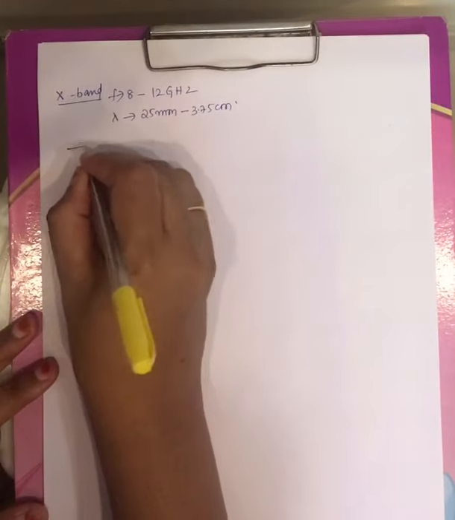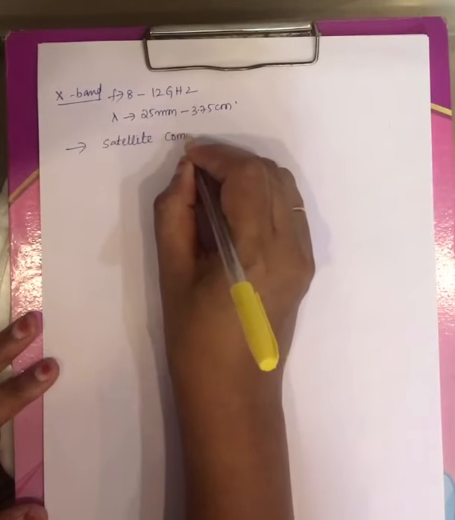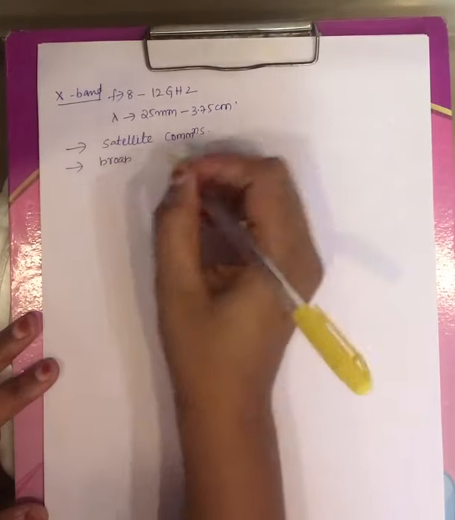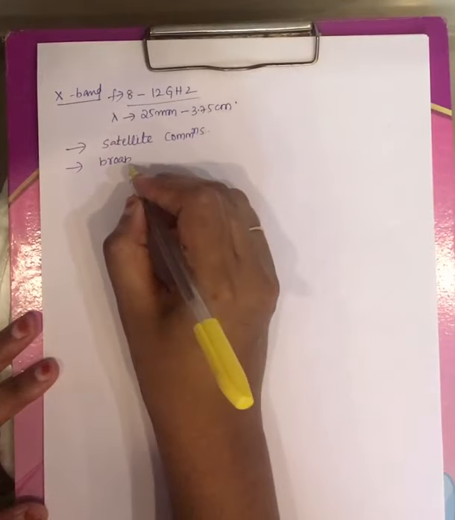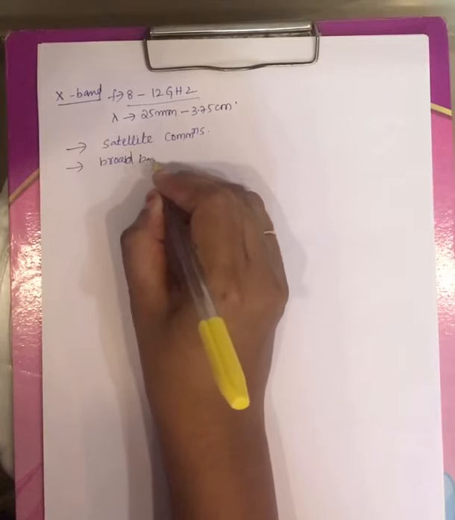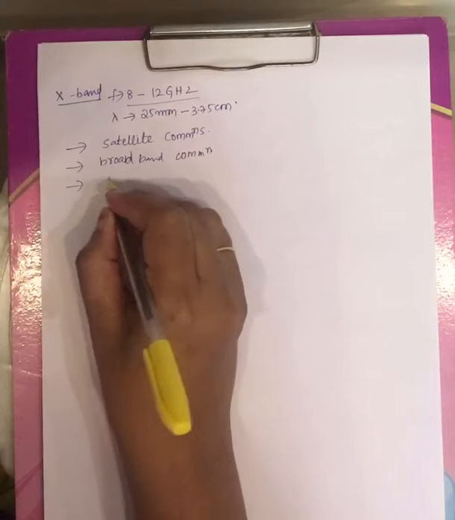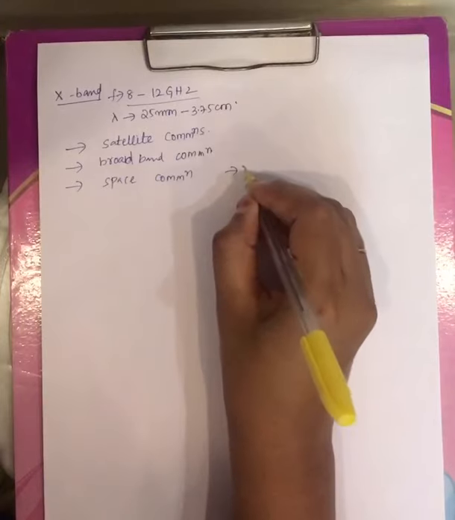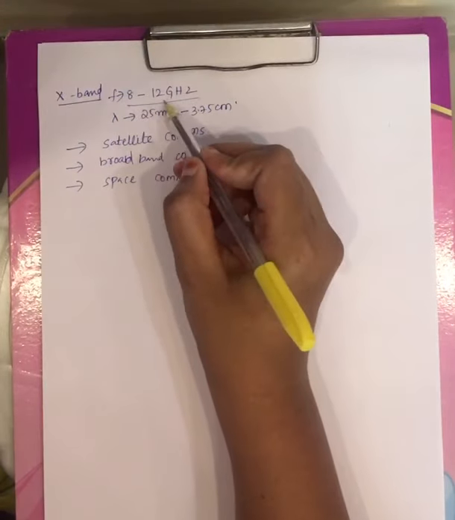Now coming to application, these are used under satellite communication and under broadband communication. That means microwaves with frequency range varying from 8 to 12 gigahertz are used under satellite communication, broadband communication, space communication, radars, etc. The fourth microwave band is X band, that is microwaves with frequency range 8 to 12 gigahertz.